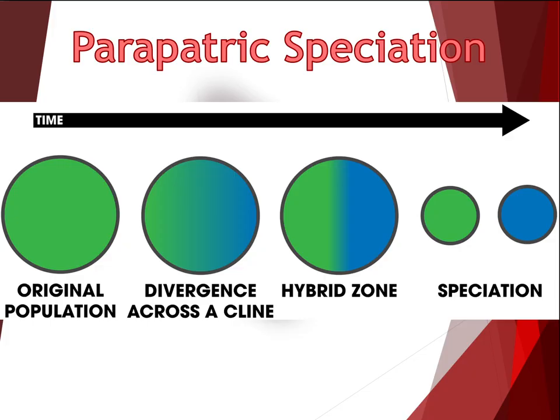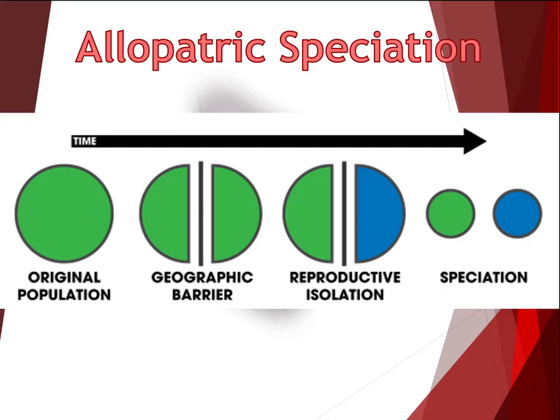Sometimes gene flow is restricted because of changes in mating habits in the population. Speciation may, therefore, occur because of the reduced gene flow between the sections of the population. Parapatric speciation is another example of how natural selection increases diversity.